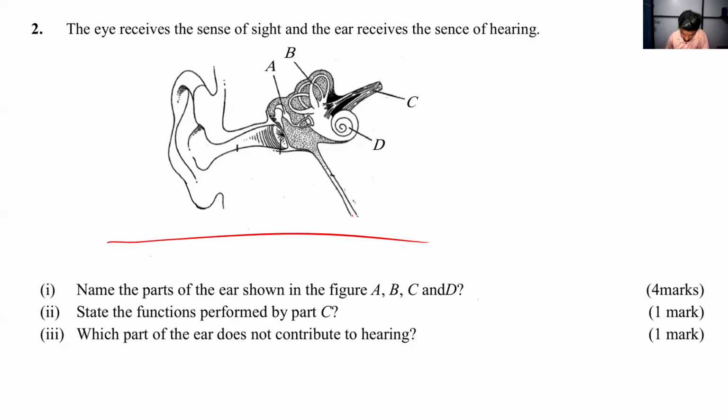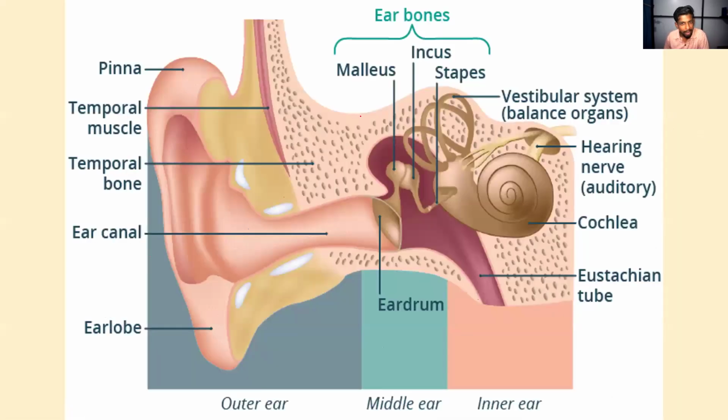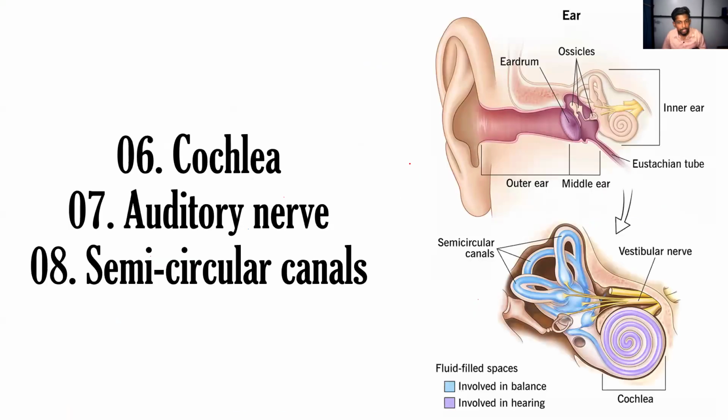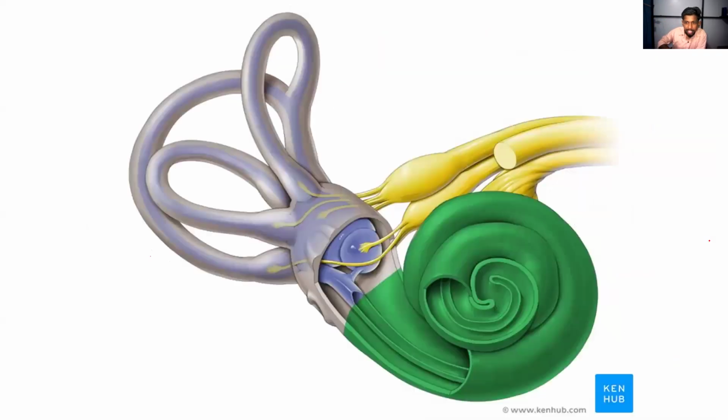So in the ear, you know, the outer ear is there, the middle ear is there, and the inner ear is there, right? So in the inner ear, we have three structures that we'll discuss one by one. Here in the inner ear, we will have the cochlea, a snail shell-like structure, and here we will have semicircular canals, right? Semicircle, half circle structures are there. And the third one, the auditory nerve, that nerve that brings the messages from your ear to the brain. Okay, now look at this picture here.